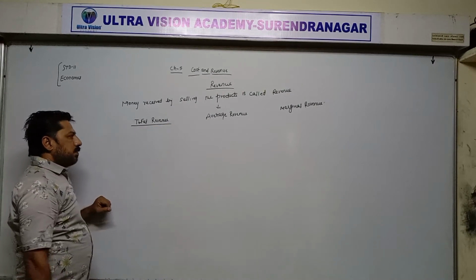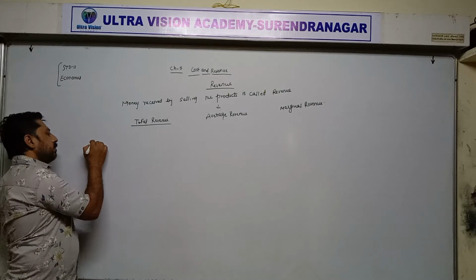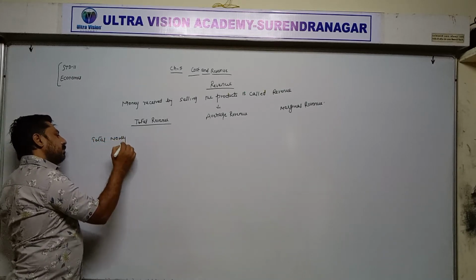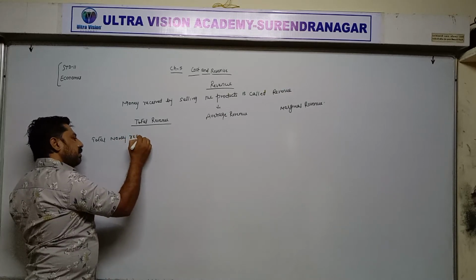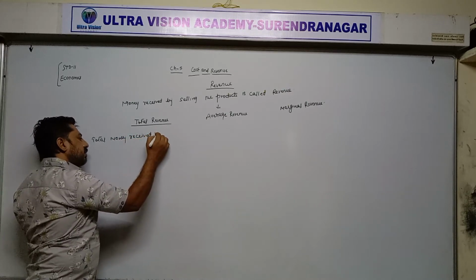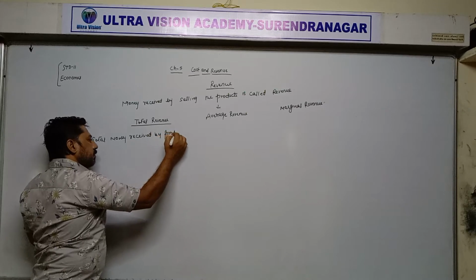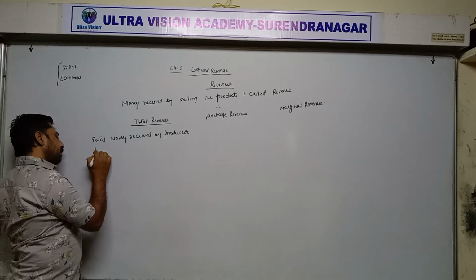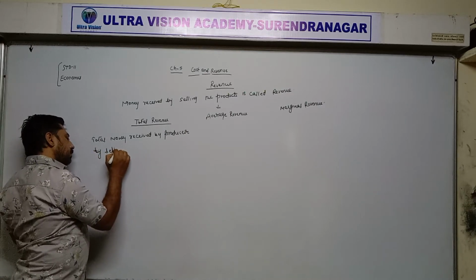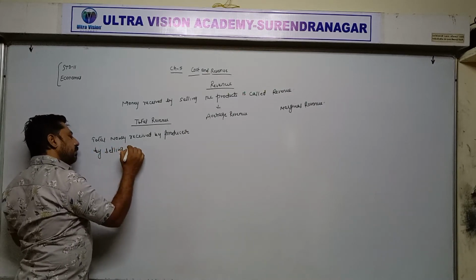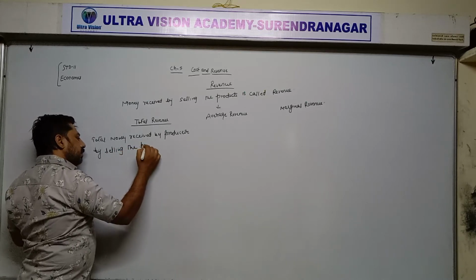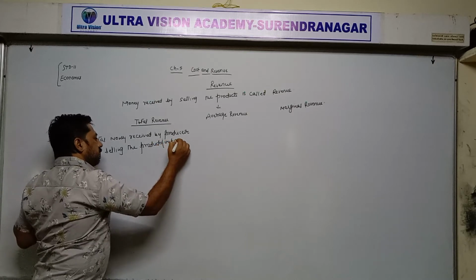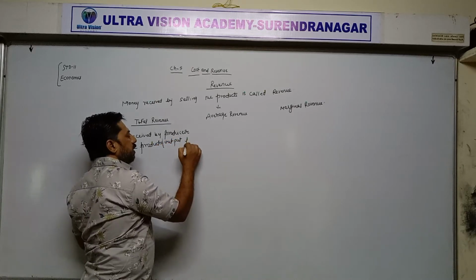Now total revenue. Total money received by producer by selling the products or output produced.